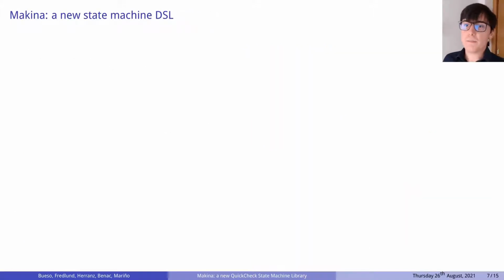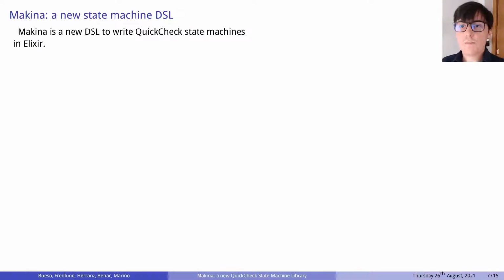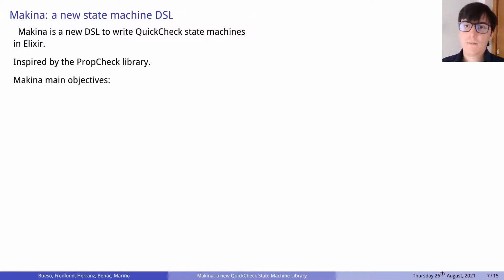Machina is a new domain-specific language to write QuickCheck state machines in Elixir. It was inspired by the state machine DSL available in PropCheck. Machina aims to improve development of state machines in various ways. First of all, we want to improve model quality with an earlier error detection.